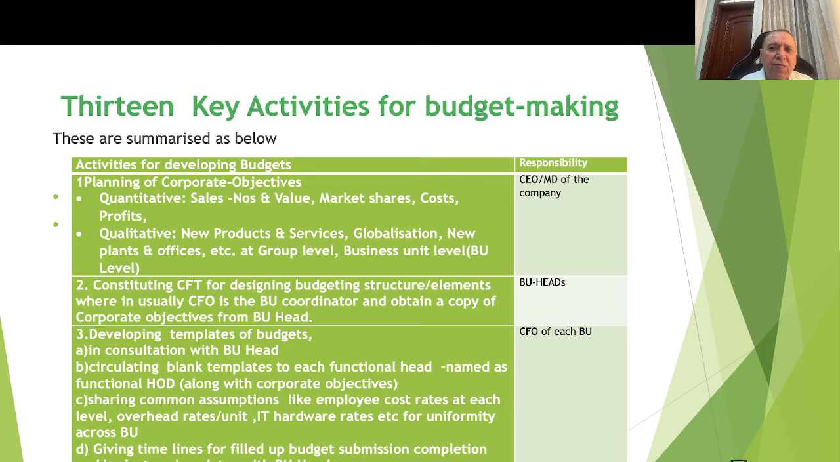Now, 13 activities for budget making. By and large the activities will be similar for the functional level budget also, but let me start with this overall budgeting process. The first activity is planning for the corporate objectives.